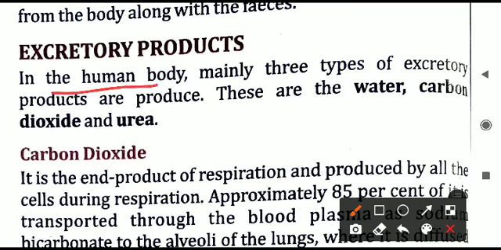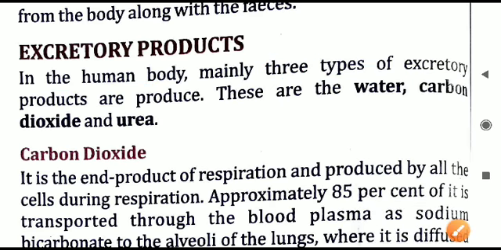So in the human body, the excretory products can be classified into three major types. They are water, carbon dioxide and urea. Let us see the details.